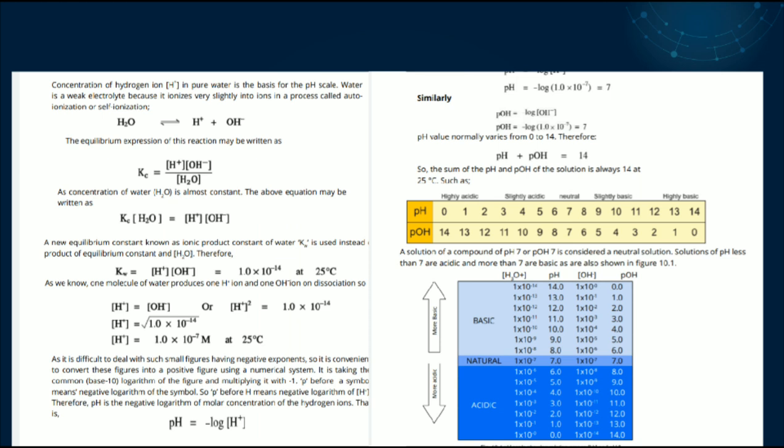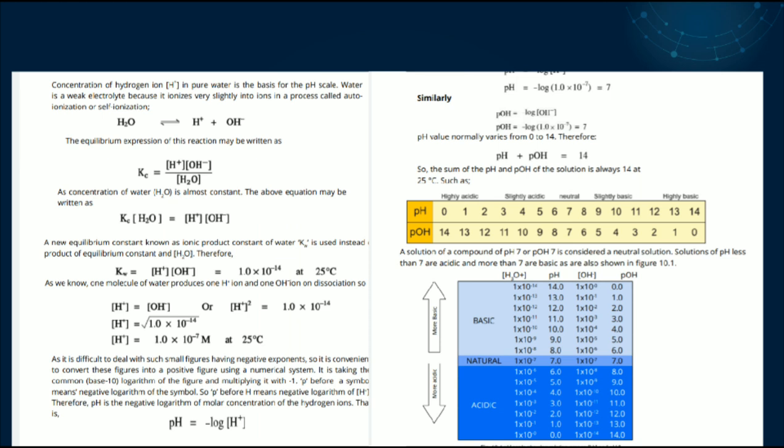Kc into H2O is known as the ionic product constant of water and it can be written as Kw. Now Kw is equal to the product of molar concentration of hydrogen ions and hydroxyl ions. Its value is 1 into 10 raised to the power minus 14 at 25 degrees Celsius. It is a calculated value. It can be changed with the change in temperature. When temperature changes, the ionic product constant of water changes.